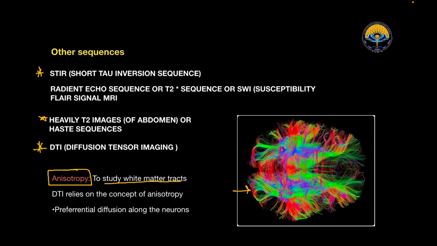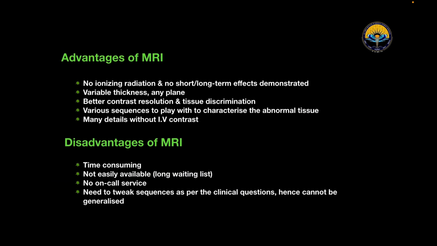Now, what are the advantages and disadvantages of MRI? Advantages of MRI include no ionizing radiation and no short or long-term effects demonstrated. Variable thickness in any plane, better contrast resolution and tissue discrimination. There are various sequences to play with to characterize the abnormal tissue, and many details can be obtained without IV contrast. So these are the advantages of MRI.